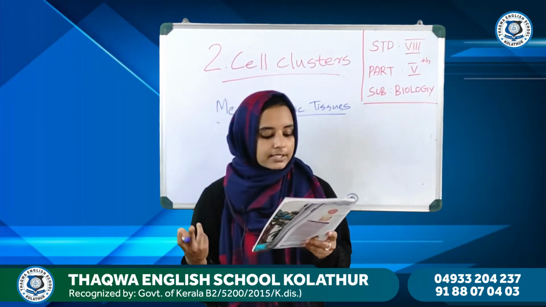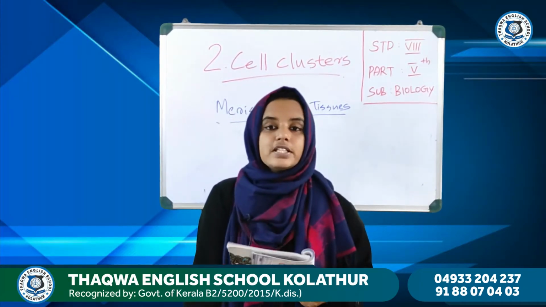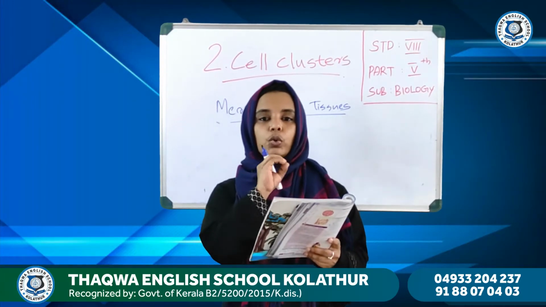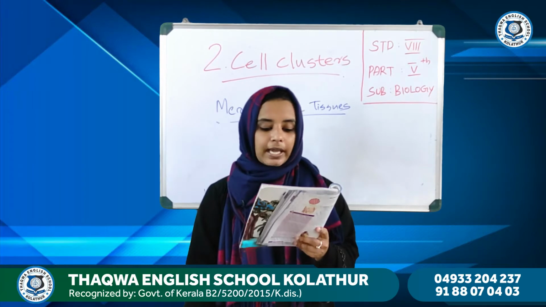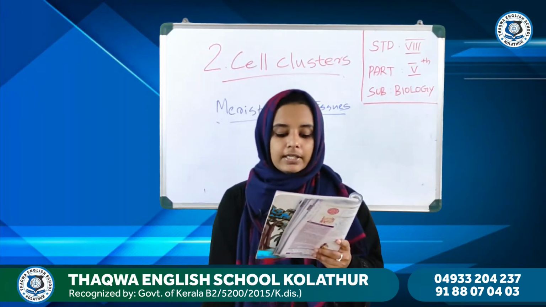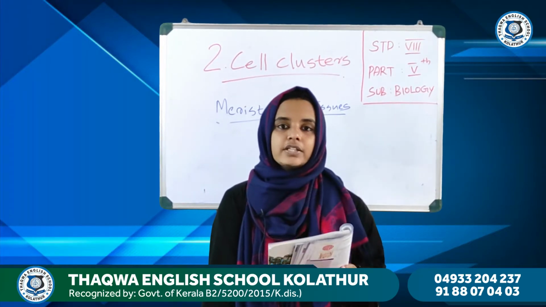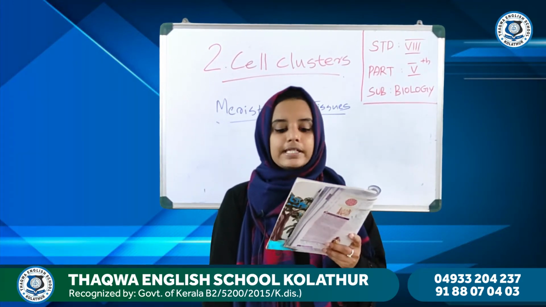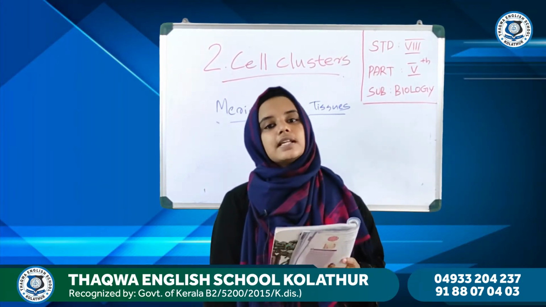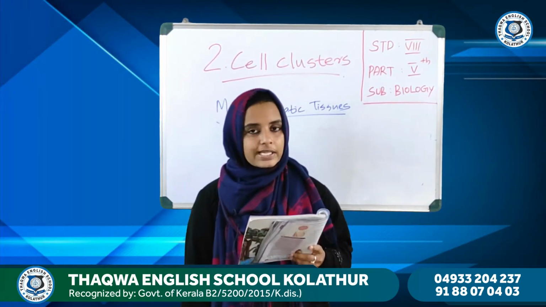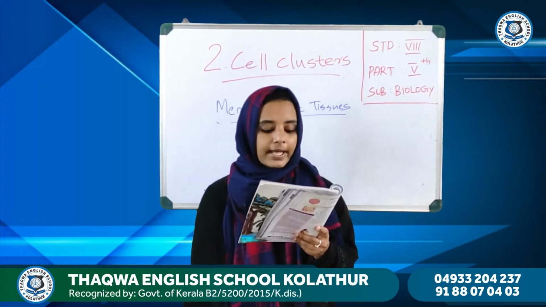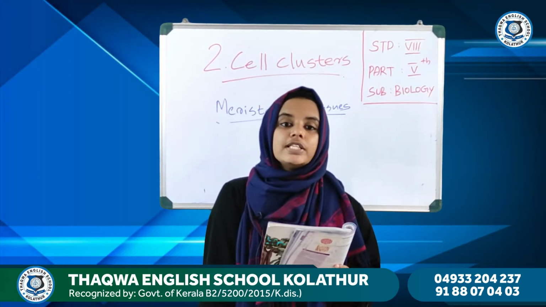The first one is the relative size of the nucleus. What is the size of the nucleus in the two pictures? In the case of a meristematic cell, we can say that it is a comparatively large nucleus. But in the case of mature cells, we can see a small nucleus compared to the meristematic cell. The next one is the thickness of the cell wall.